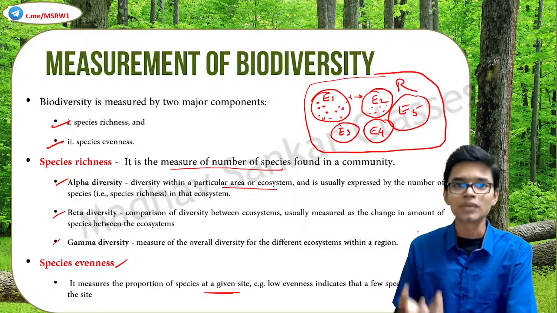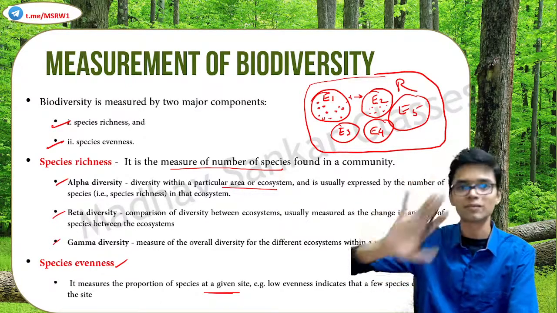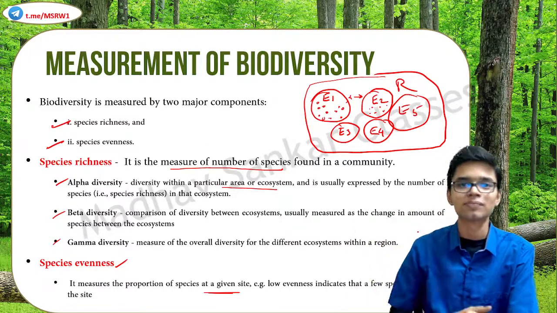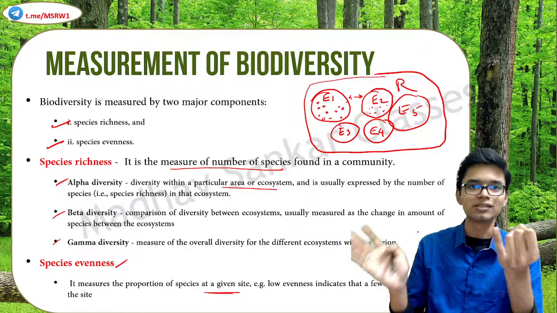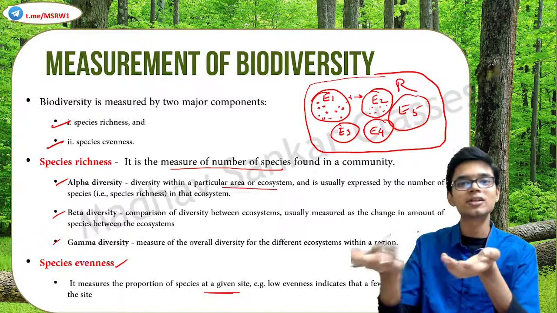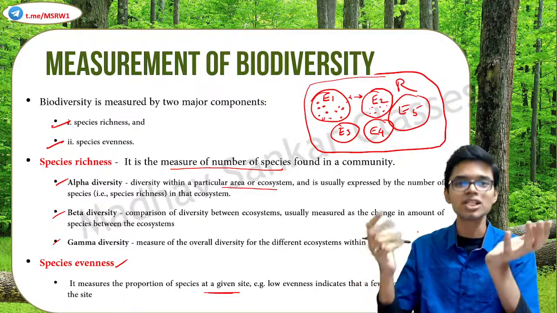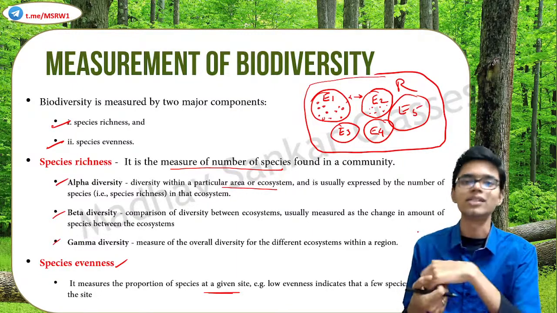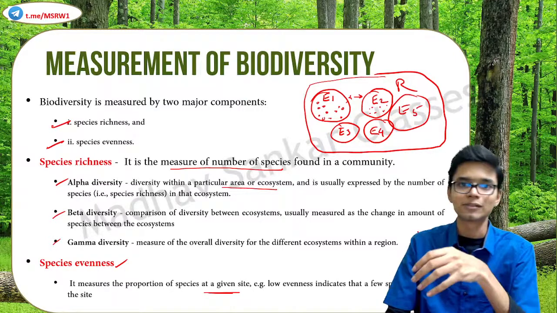So this means that evenness is low, which means one particular species or a few species are dominating that region. But consider a rainforest. There, the evenness is much higher. You can see all kinds of trees, all kinds of animals, insects, etc. So the evenness is much, much more in a forest region compared to a city or such other regions. Got it? So that is the meaning of species evenness.